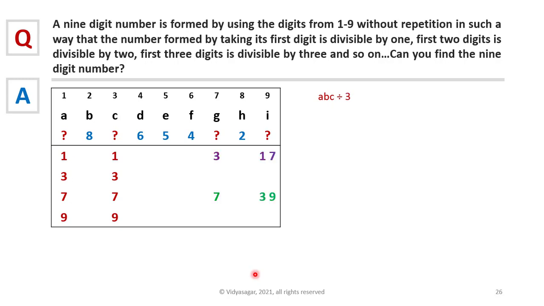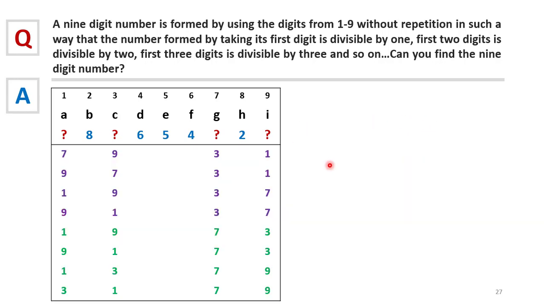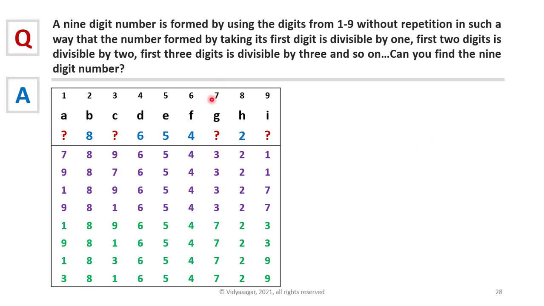Similarly, if we take ABC, it should be divisible by 3. That means the sum of the 3 digits ABC should be divisible by 3. Now let's look at the possible combinations for ABC. Now as you can see that all these possible sums for ABC are divisible by 3. This means all these combinations for GIABC are possible. Now we have already used all divisibility rules except for 7. Now we use the divisibility rule 7 to find the answer for the problem.